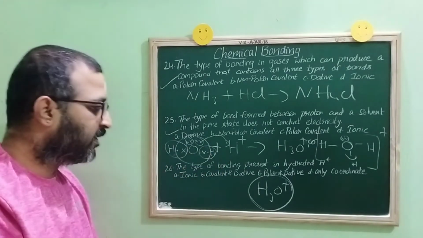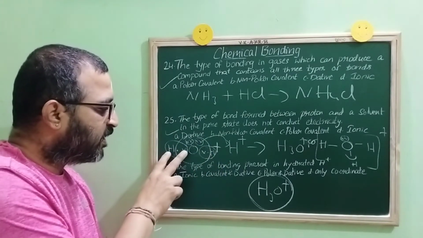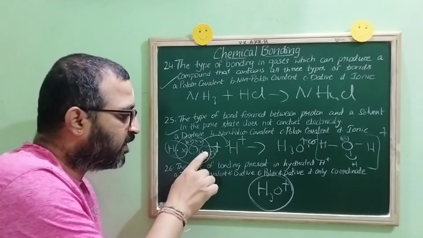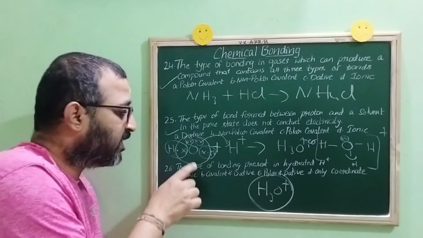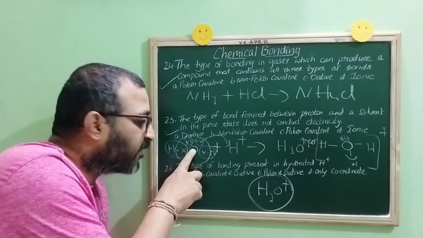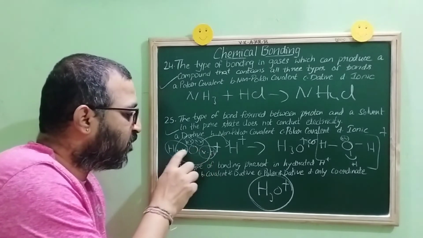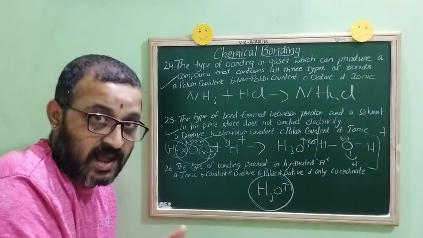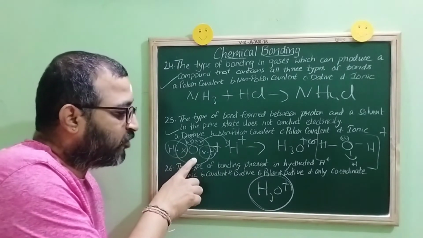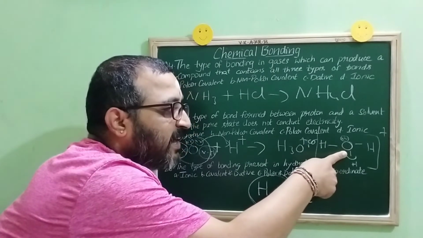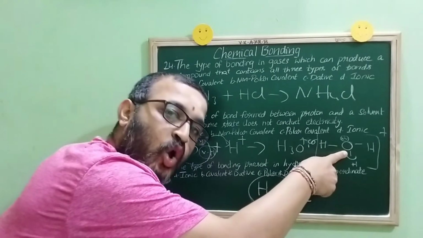And the central oxygen atom has attained what structure, children? Octet. Now common sense says that both of them have given 1 electron for sharing. It is covalent bond. But out of oxygen and hydrogen, who is more electronegative? Oxygen. So that's why the type of bond present between these two is polar covalent bond. And between H2O and H plus, we have already seen in the last question, the type of bond is coordinate.